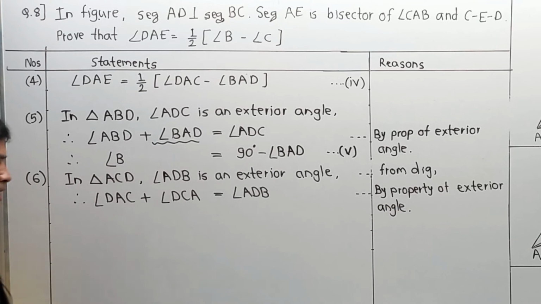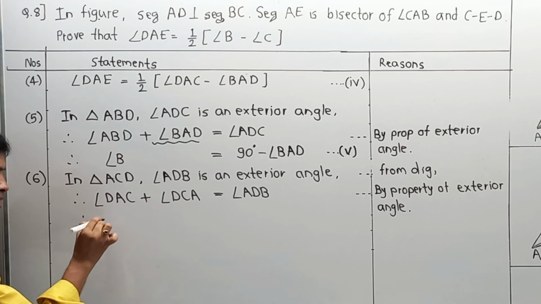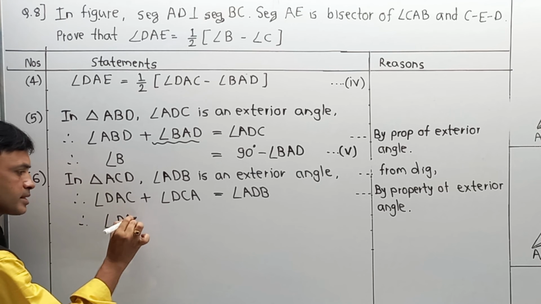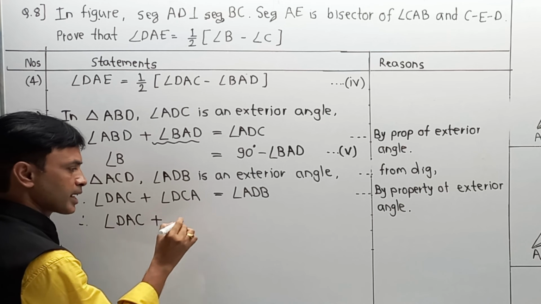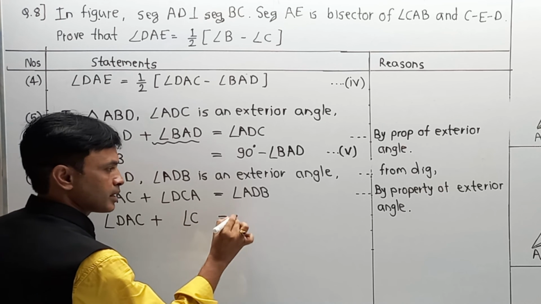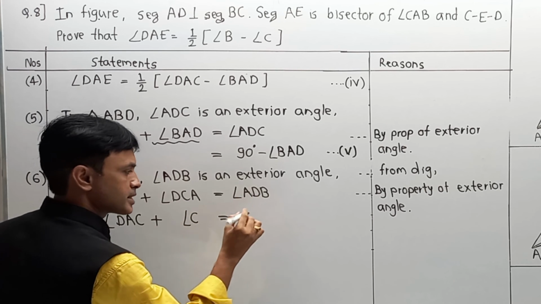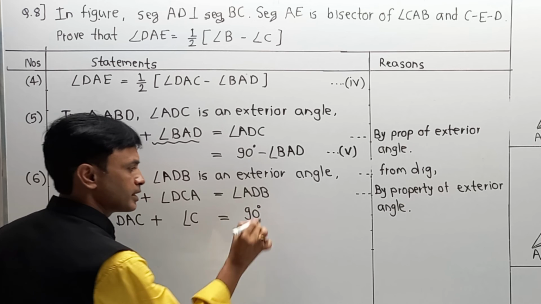Now the part is one by one. Angle DAC is a common angle for us, so I am writing it as angle DAC plus angle DCA. This is independent angle, so I am going to write it as angle C, is equal to angle ADB, this is the exterior angle, that is 90 degree.